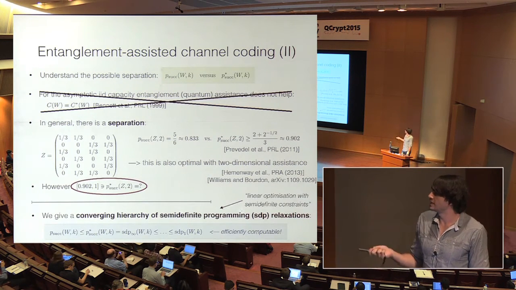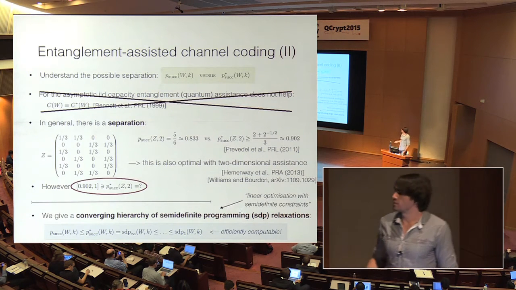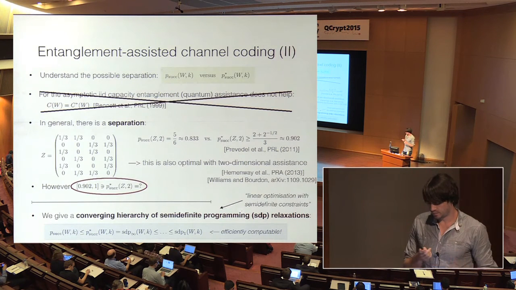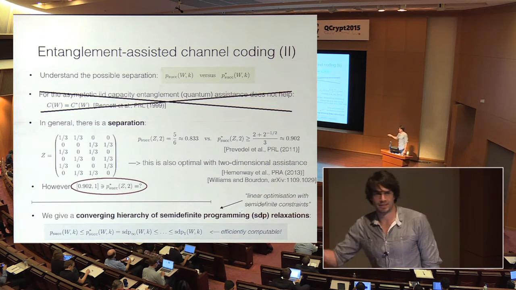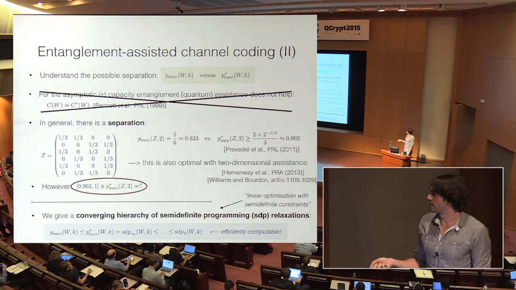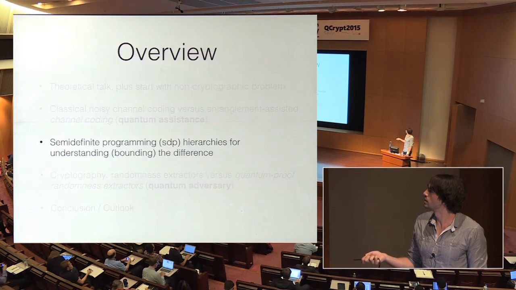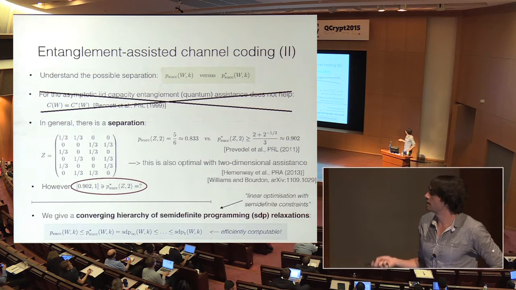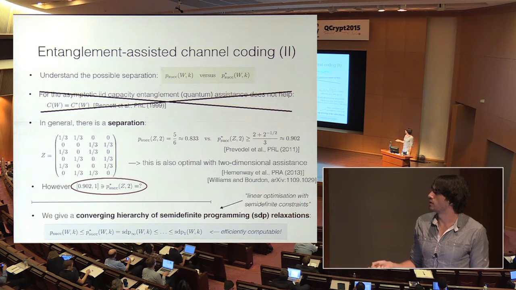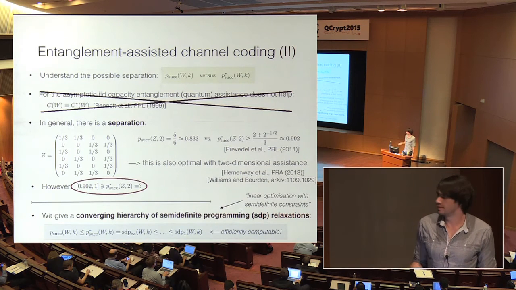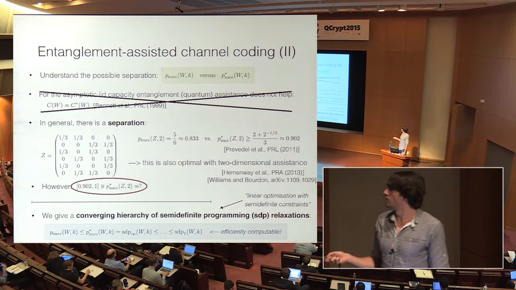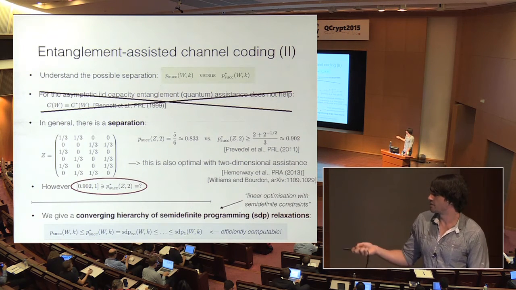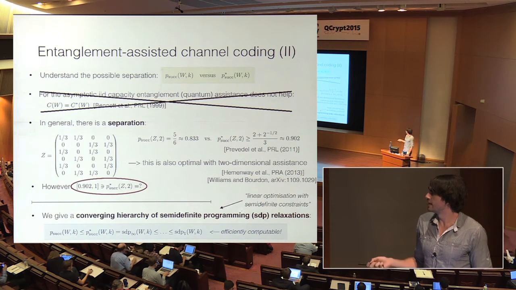And so in principle, how can you tell it's never 1, right? You have to optimize over all Hilbert spaces of all possible entanglement assistance. So what we do now, this is basically the main idea of this talk, we give a hierarchy of semi-definite program relaxations that gives upper bounds on this entanglement-assisted success probability. Okay, so all these SDP1, SDP2, and so on are semi-definite programs,